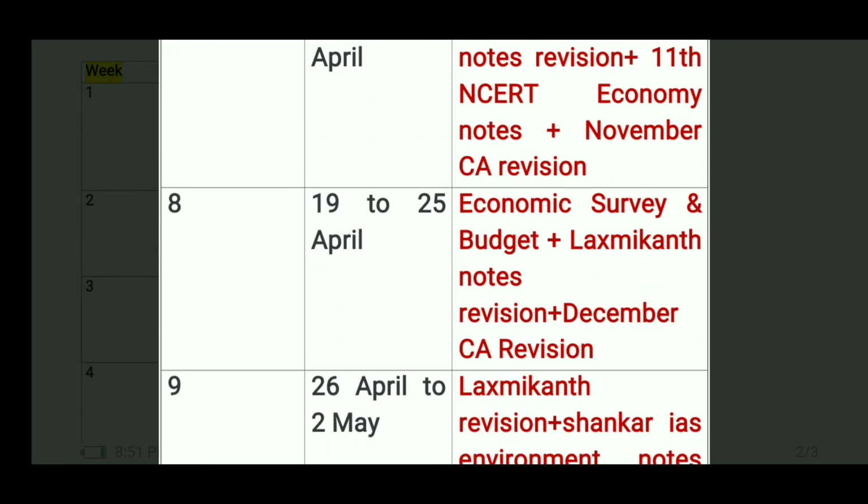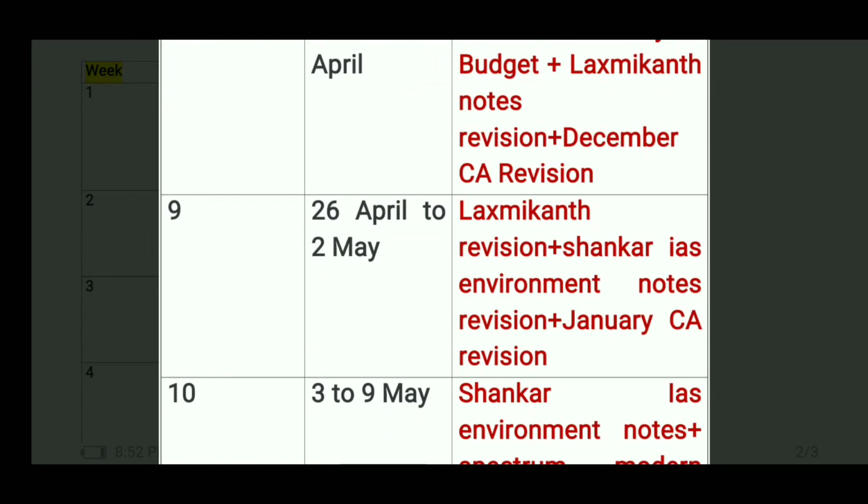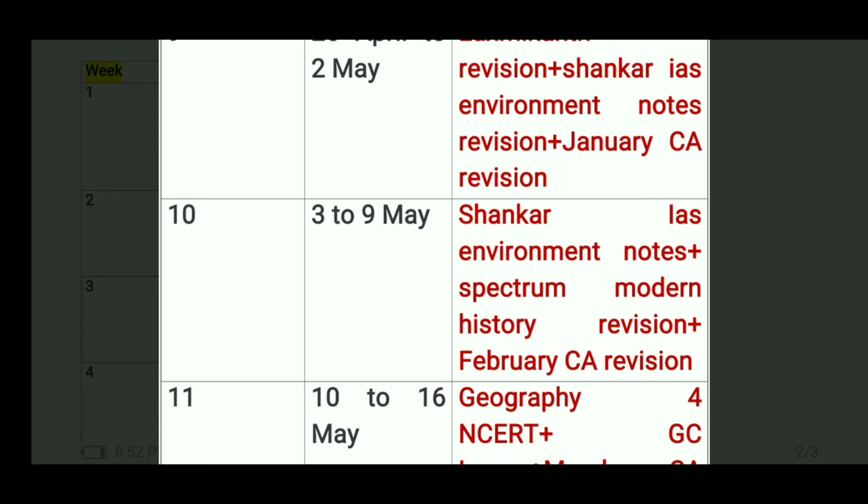Then week number 8, 19 to 25 April, that means economic survey and budget, along with Lakshmikant notes and December current affairs. So you have to revise the economic survey and the budget and Lakshmikant notes and the December current affairs. Then week number 9, 26th April to 2nd May, Lakshmikant revision, Shankar IAS Environment Notes revision, and the January current affairs revision, right? Then week number 10, 3 to 9th May, Shankar IAS Environment Notes revision, Spectrum Modern History revision, and the February current affairs revision.